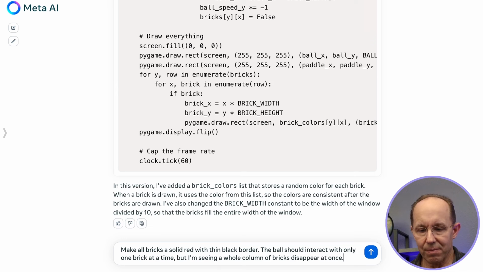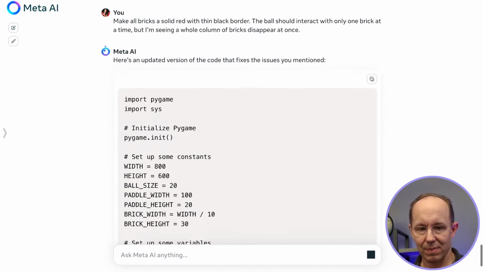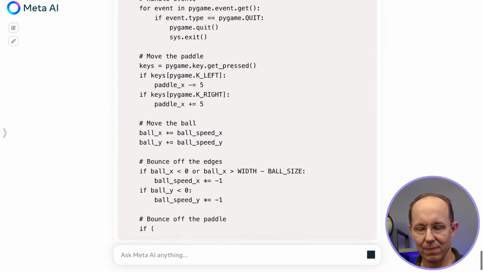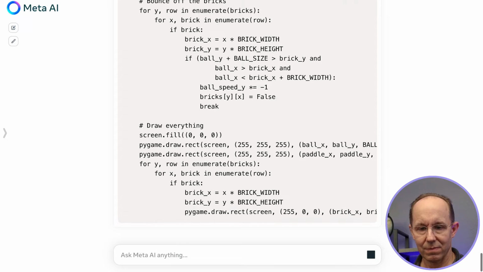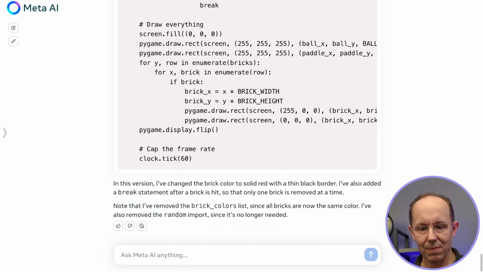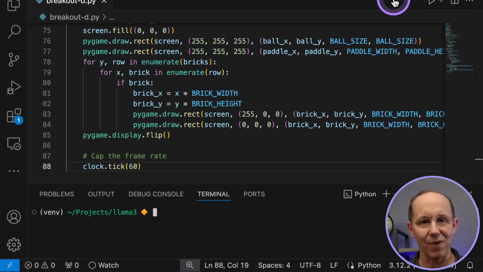So let's try this. Make all bricks a solid red with thin black border. The ball should interact with only one brick at a time, but I'm seeing a whole column of bricks disappear at once. Okay, we're back in VS Code, ready for another iteration. Let's see how the model did.